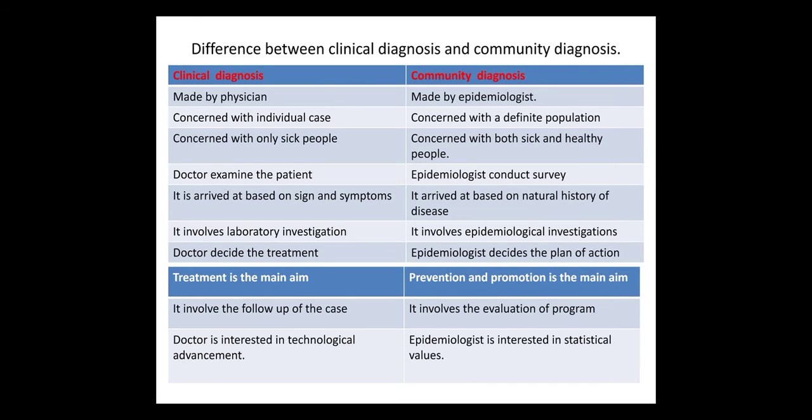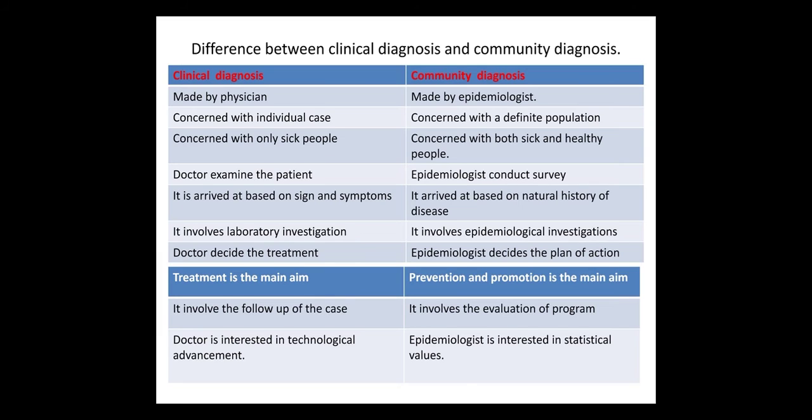Difference between clinical diagnosis and community diagnosis. Clinical diagnosis is made by a physician; community diagnosis is made by an epidemiologist. Clinical diagnosis is concerned with an individual case; community diagnosis is concerned with a definite population.